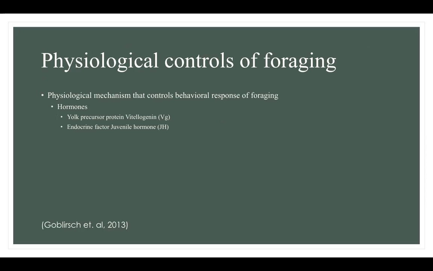Since the researchers found Nosema ceranae causes an earlier age of foraging, they then wanted to see why this happened. To do this, the researchers decided to examine how Nosema ceranae can impact and change the physiological process that controls when a honeybee starts foraging. Overall, the physiological process that controls age of foraging is hormonal. These hormones include the yolk precursor protein vitellogenin, or VG, and the endocrine factor juvenile hormone, or JH.